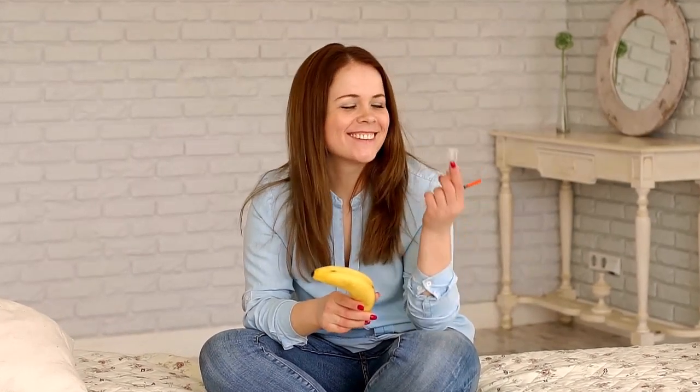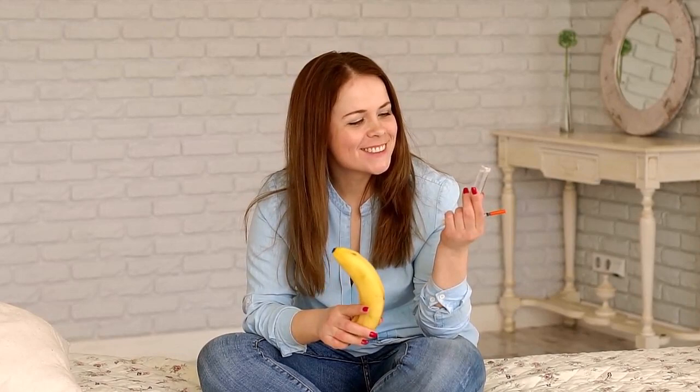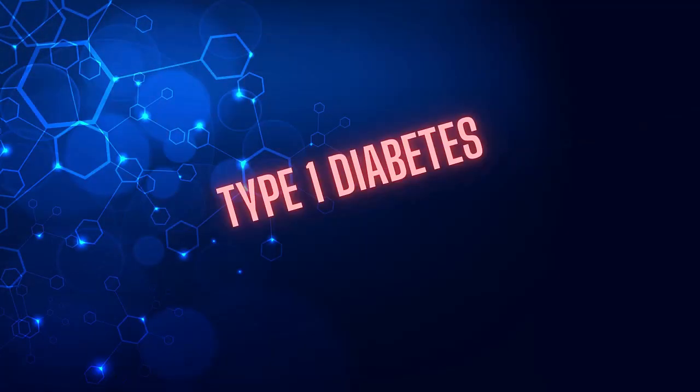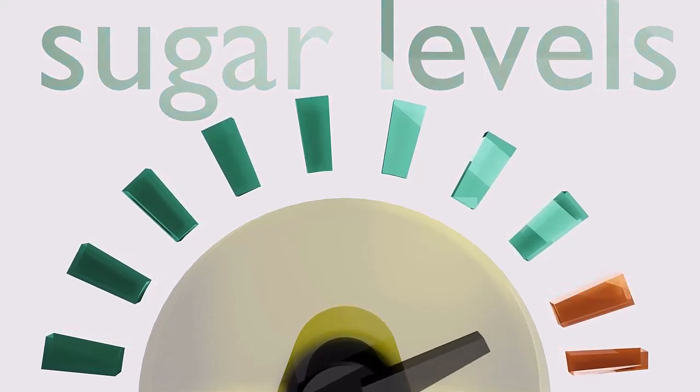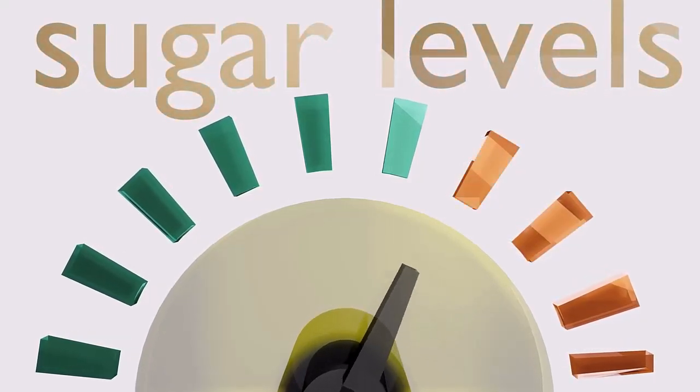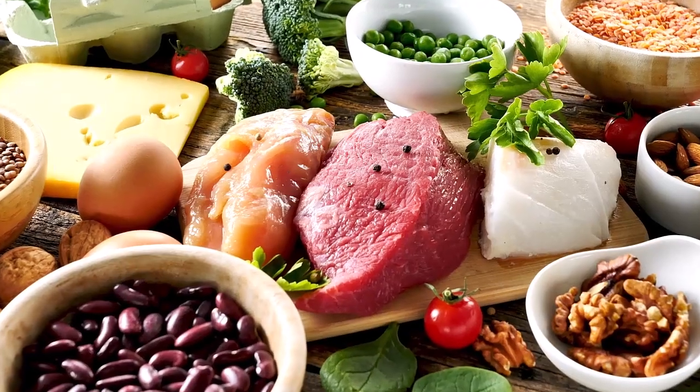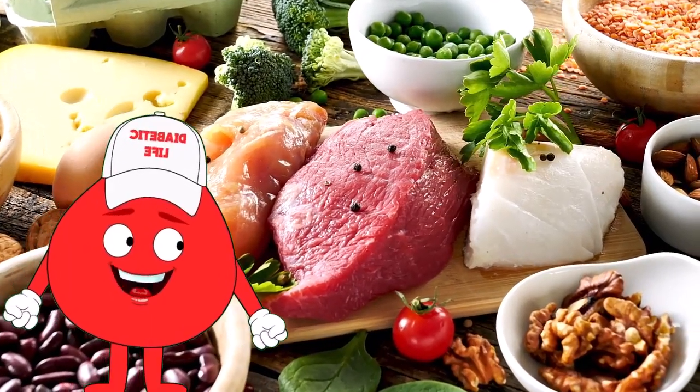Diabetes and diet. Diet is central to the management of diabetes. In some instances, dietary changes may be sufficient to manage the disease. Type 1 diabetes: your blood sugar rises or falls depending on the foods you consume. Sugary or starchy foods cause a rapid rise in blood sugar levels. Protein and fat result in slower increases.